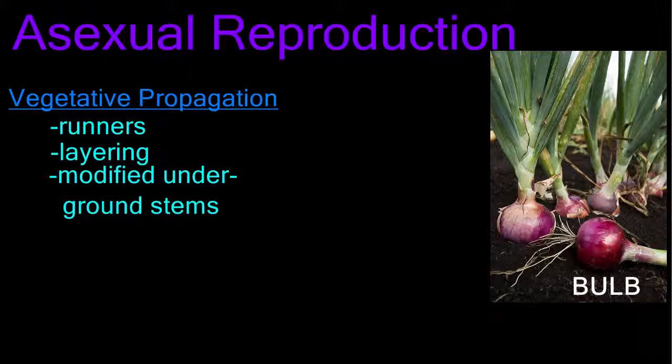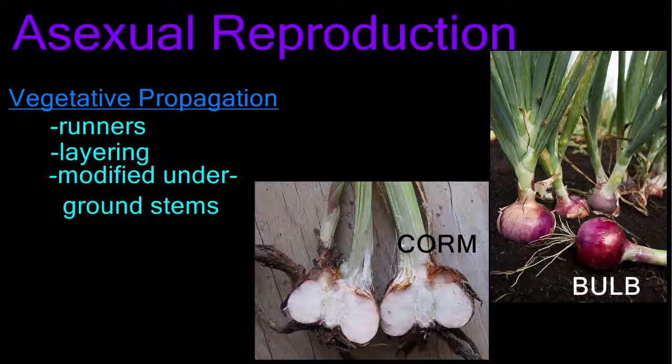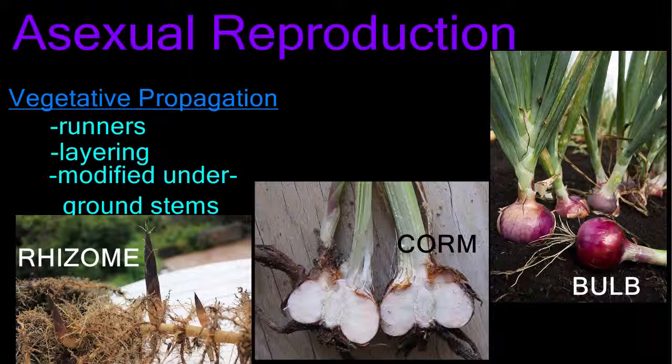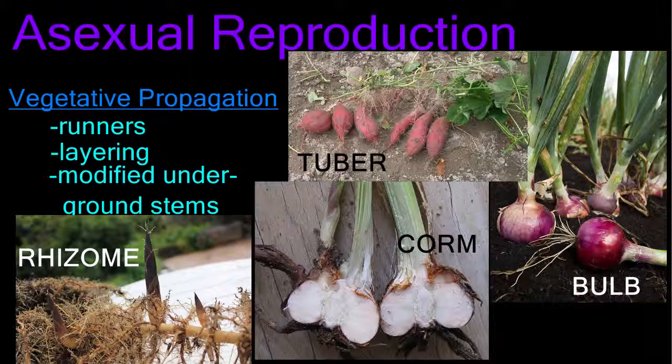Many plants reproduce from various types of modified underground stems. Bulbs, like onions for example, have thick fleshy leaves that store food. Corms, like garlic, store food in a thick central stem and have thin leaves. Rhizomes are thick fleshy stems that grow underground and produce new plants. Lastly, tubers are underground stems that serve as a storage place for food.